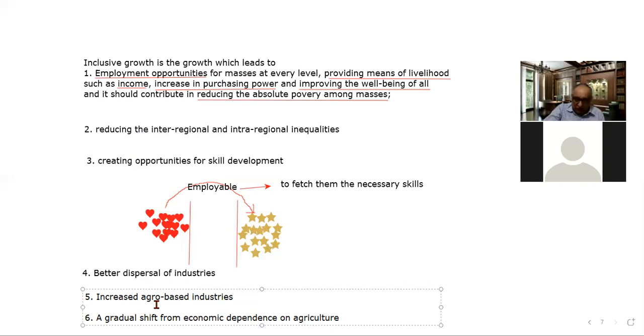For that, the manufacturing sector needs to pick up, and to help it pick up, investment is required, and investor-friendly laws are required, right? So safety and security of the investment of the private investors, whether they are investing from our country or coming from outside, needs to be ensured.